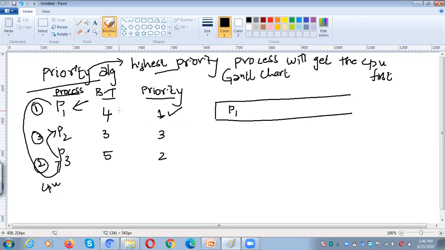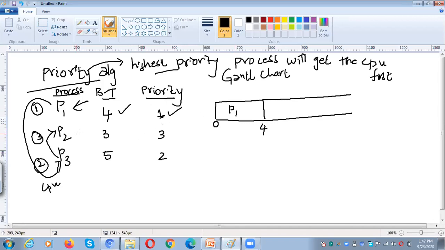How much time does it require? It requires 4 milliseconds of time. So 0 to 4. Okay. After completing P1 only, the CPU is preempted or switched to some other process.